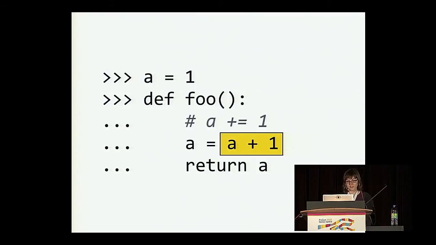Then when we try to calculate the value to bind to the name a, we need to figure out a plus 1. And we know that a is bound locally, right? Obviously, we've already decided that. But a isn't defined in the local scope yet. So we get an unbound local error.